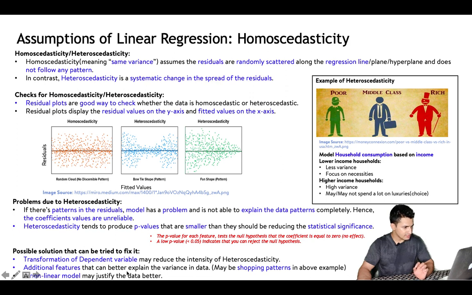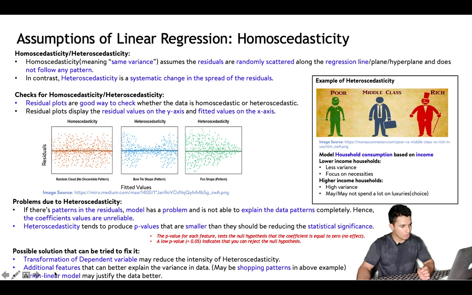One way is to do some kind of transformation of the dependent variable, like taking a log of household consumption. Transformations like the log transformation have a beautiful property: first of all, it is a monotonically increasing function, and secondly, it penalizes high values more and small values less. So in a way it can change the scale of the household consumption so that the model is able to explain the variability better.